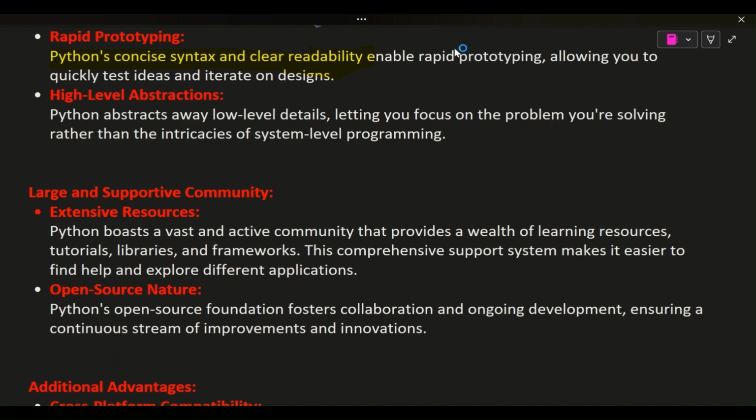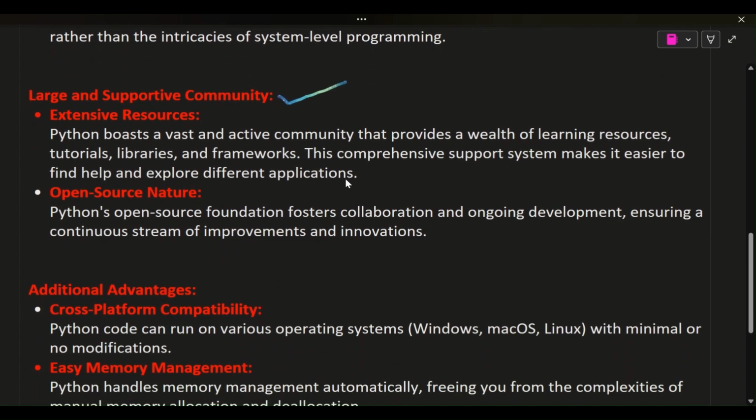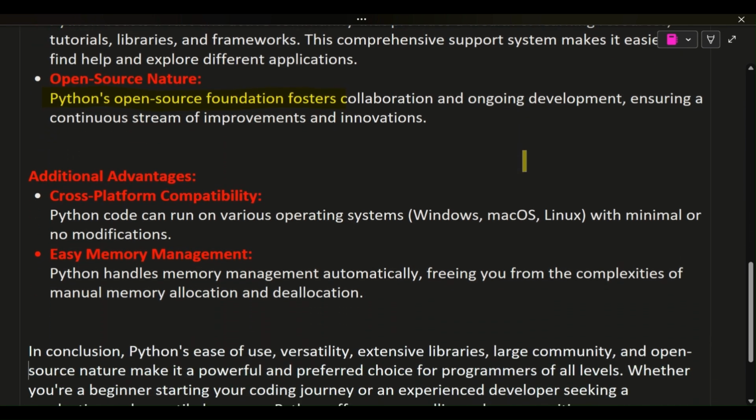Extensive resources. Python boasts a vast and active community that provides a wealth of learning resources, tutorials, libraries, and frameworks. This comprehensive support system makes it easier to find help and explore different applications. Open source nature. Python's open source foundation fosters collaboration and ongoing development, ensuring a continuous stream of improvements and innovations.